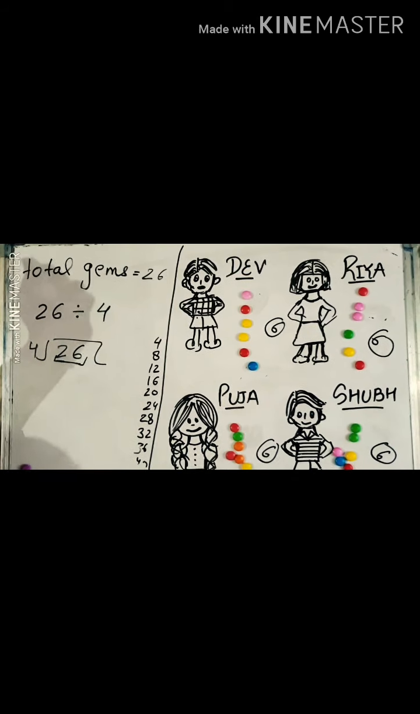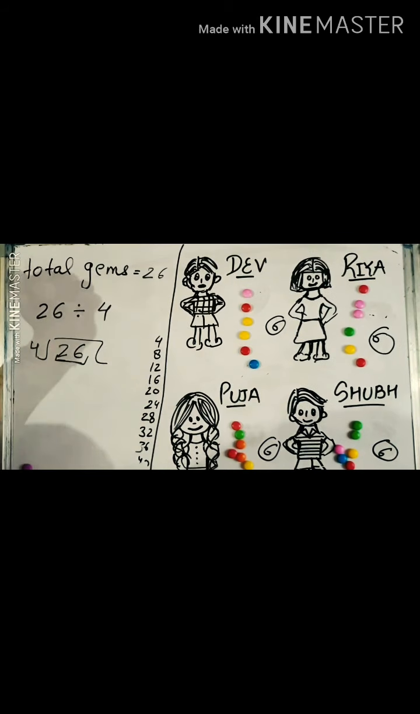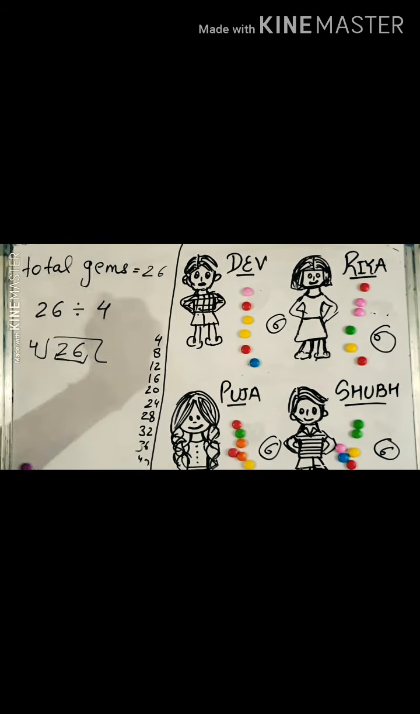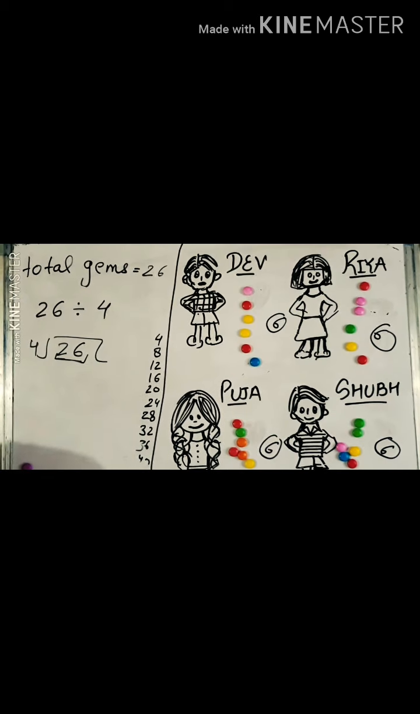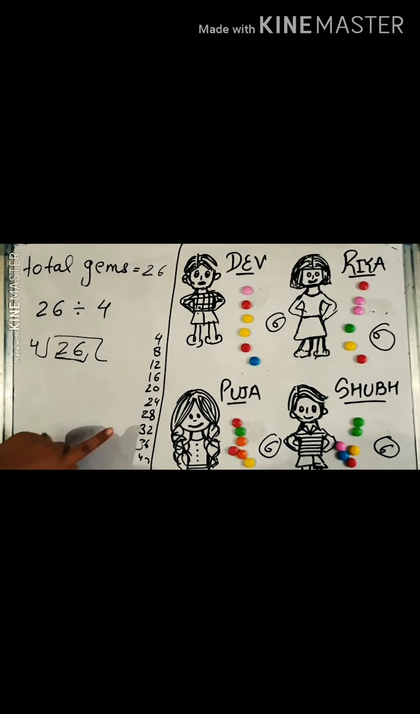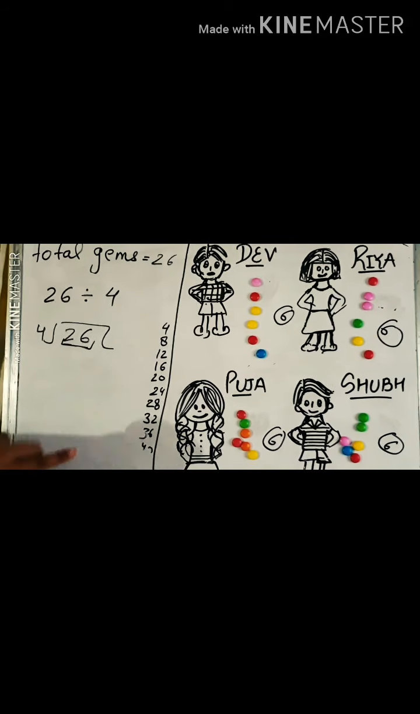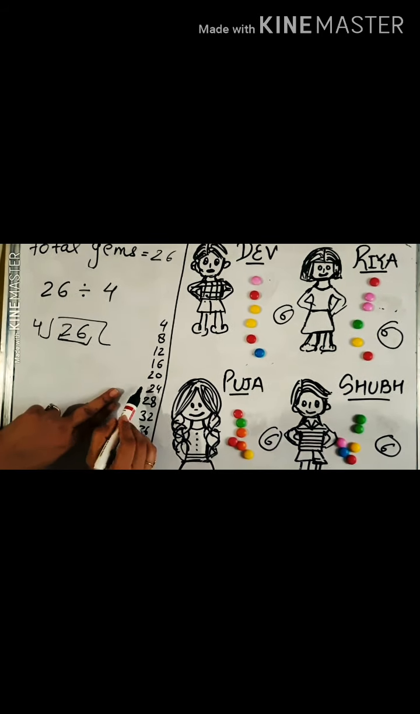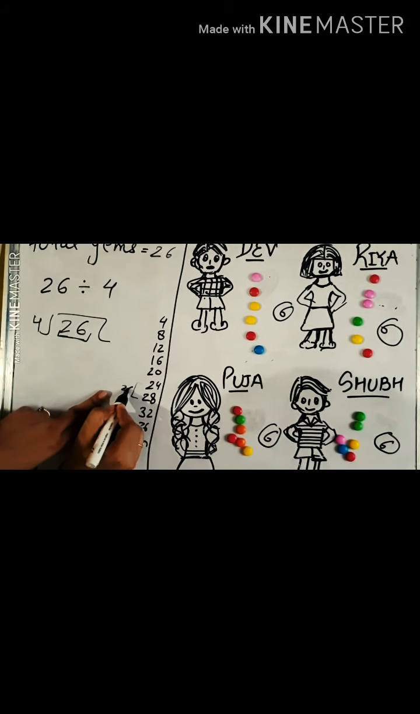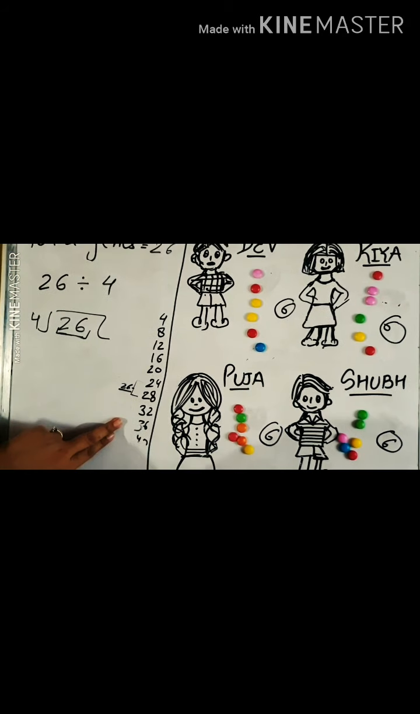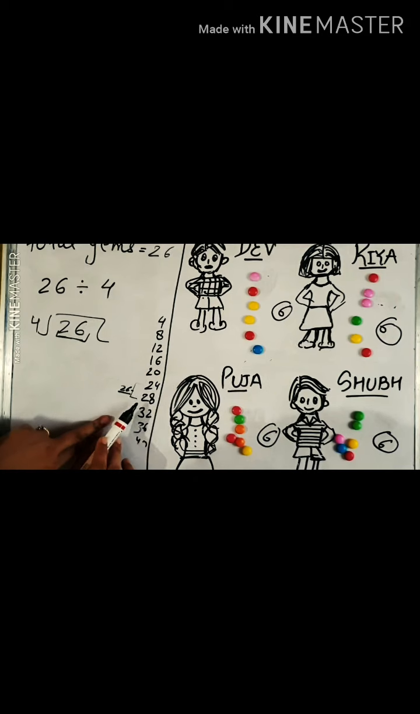The number is 26. Now just check in the table whether 26 is there or not. No, 26 is not there. So students, in this case, just check that 26 comes in between which 2 numbers. It is coming between 24 and 28. 4 6s are 24, 4 7s are 28.